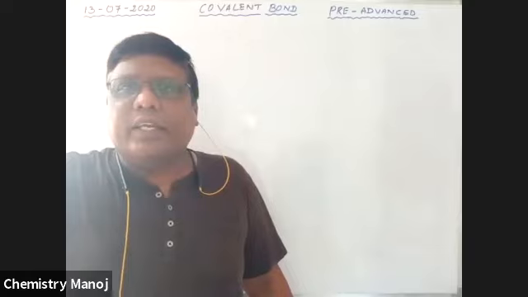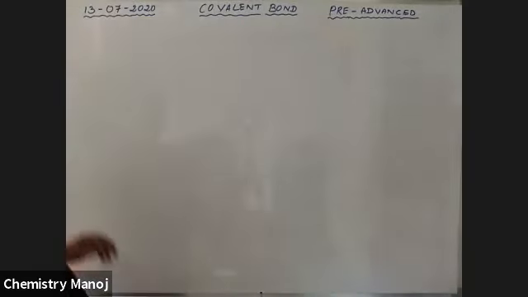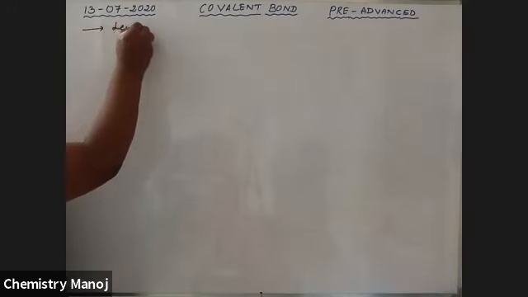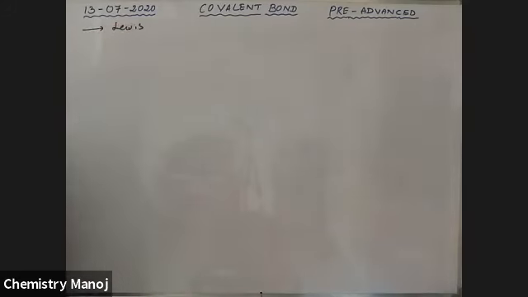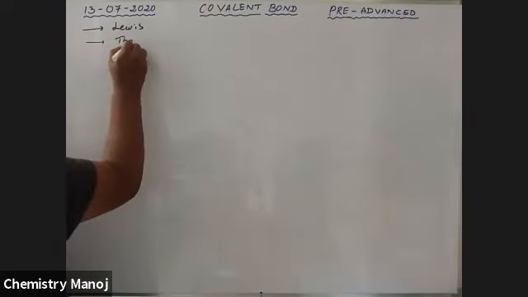So let us discuss here. Our concept is covalent bonds. Who proposed these covalent bonds? This was proposed by Lewis. The concept was given by the scientist Lewis. What are covalent bonds? Covalent bonds, the bonds